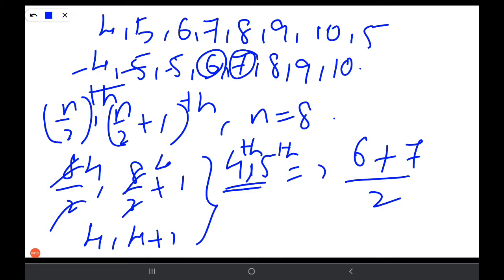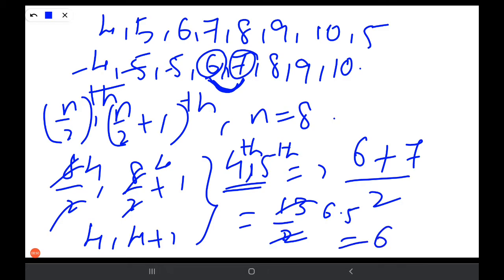What is the average formula? Sum of observations by number of observations. We have two numbers, so the sum of these two by 2. That is 13 by 2, which is 6.5. This 6.5 is the median of this data.